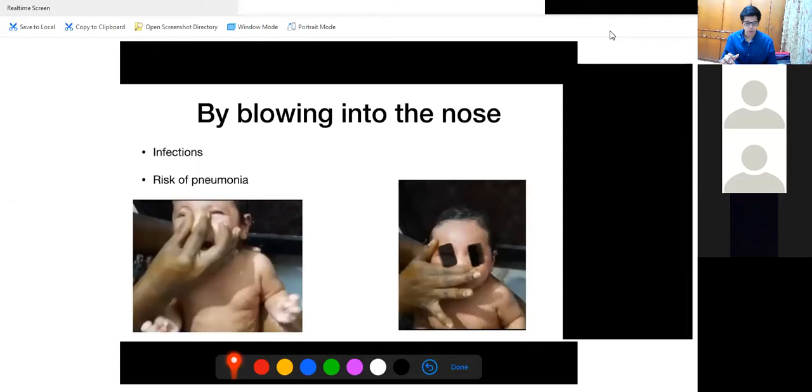Now, about blowing into the nose. Usually once they put oil into the nose, they try to blow into it, and while blowing, they are instantly pushing the oil further into the tract, which should not be done. Again, it causes pneumonia. If you see this image, she is trying to massage the nose, but you can also see how much fun the baby is having. The baby is not at all enjoying this process.